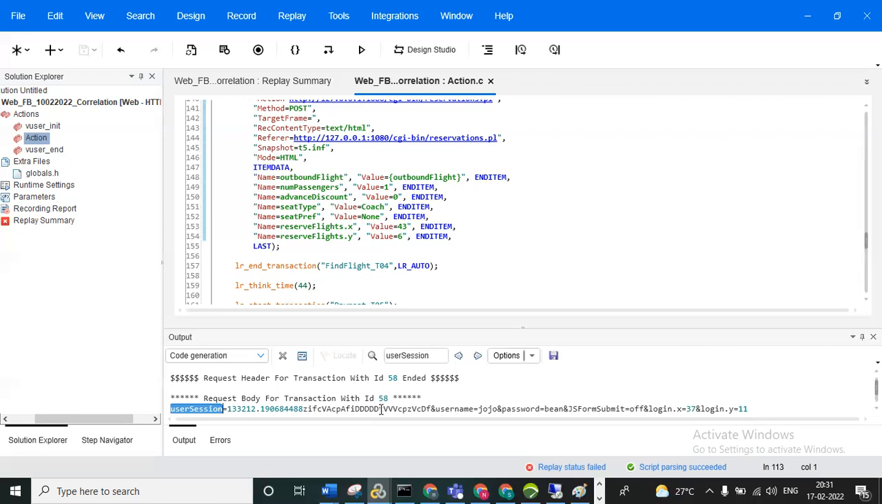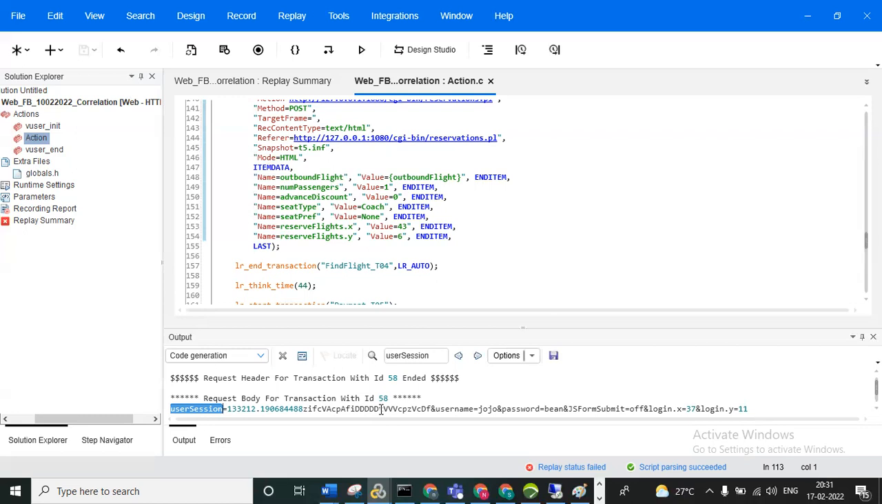Then next question: if the dynamic value is generated by a JavaScript file and the same value is not available in the response. Please listen carefully. If the dynamic value is generated by a JavaScript file, meaning we have written it in some JavaScript file, and the same value is not available in the response.